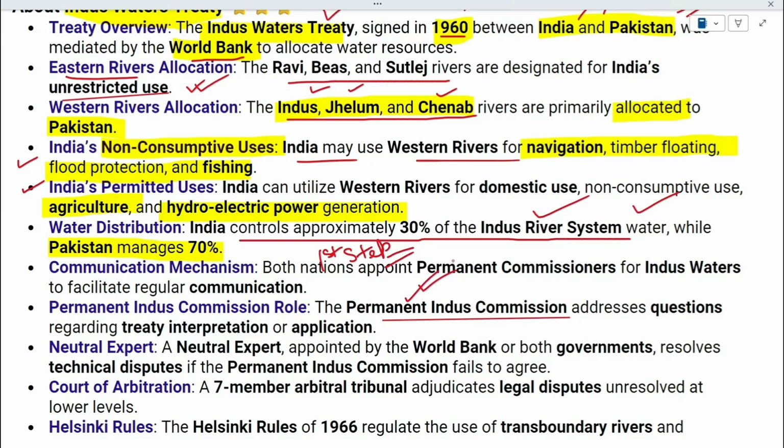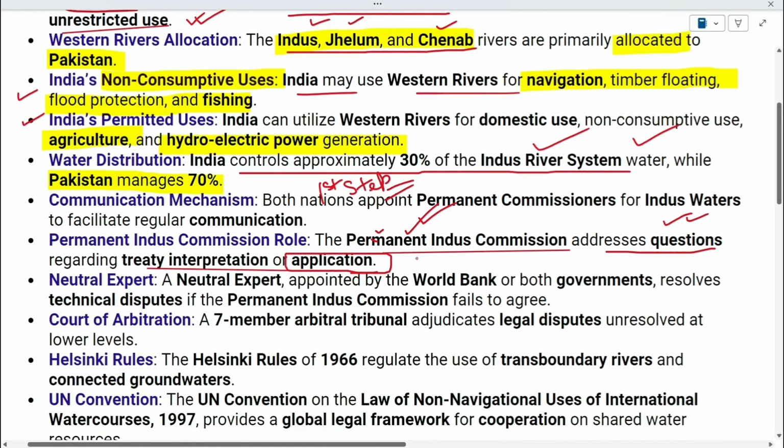So the first step is to go to this commission and let them know about the dispute, what problems India or Pakistan, whichever party is facing, will address the questions to the Permanent Indus Commission. They will interpret the treaty, analyze the questions, resolve them, and give a solution. Now suppose the Permanent Indus Commission gives a solution which neither India nor Pakistan likes, they think that this is not resolving the issue.